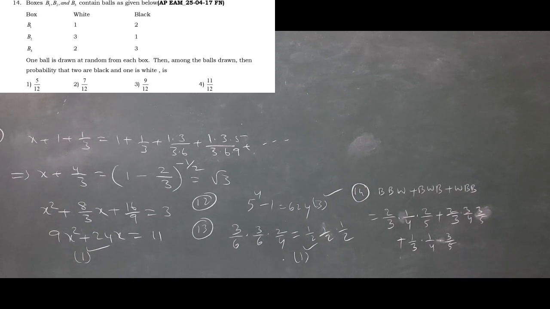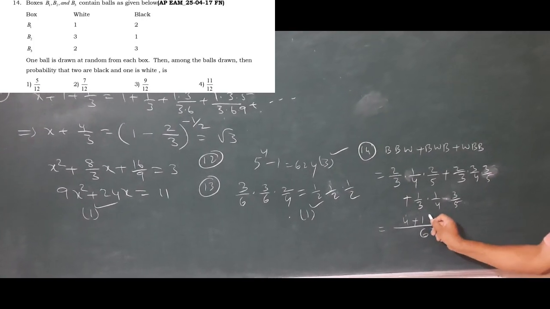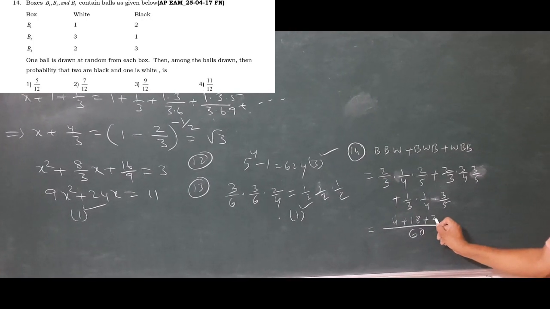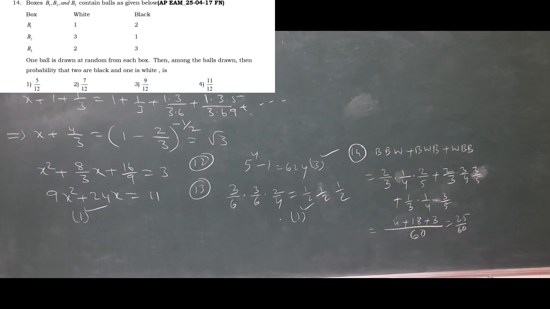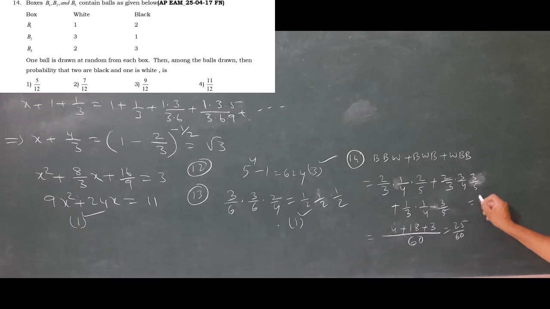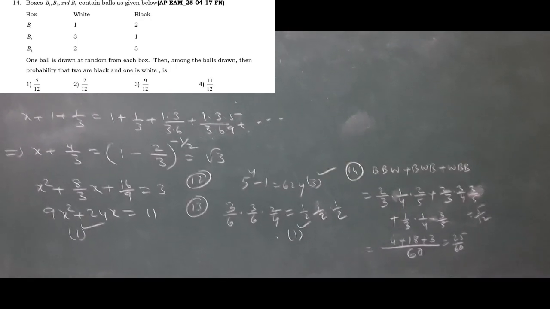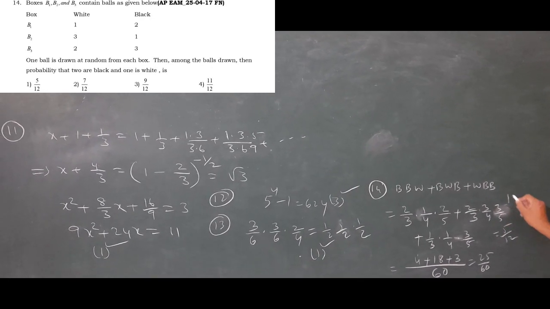3 by 5. Now simplify. 3 into 4 is 12, 12 into 5 is 60. The product: 4 plus 18 plus 3, that is 25 by 60, which means 5 by 12. 5 by 12 is the right answer. So the option is 5 by 12. You check that the first option is the right answer.